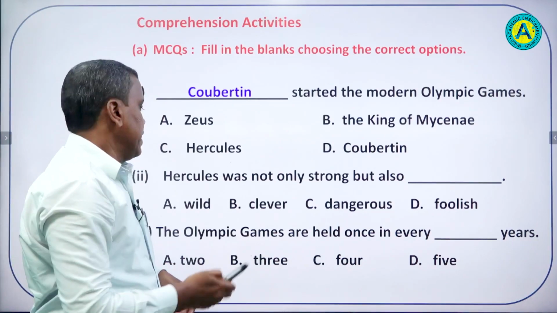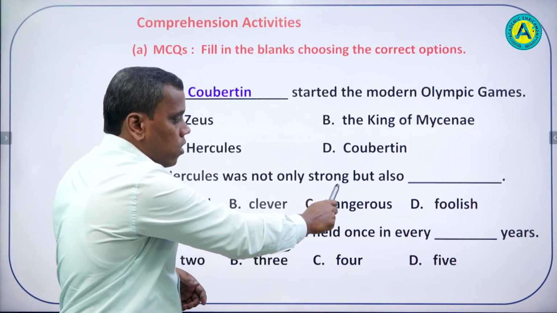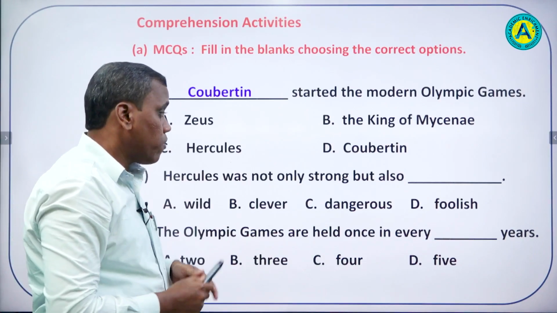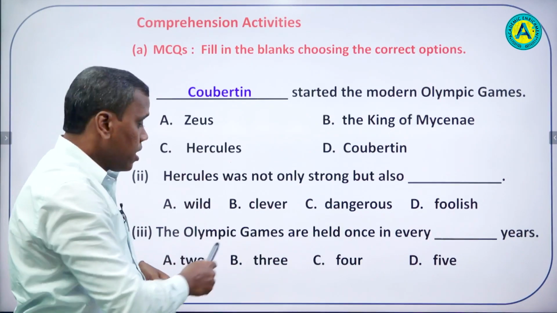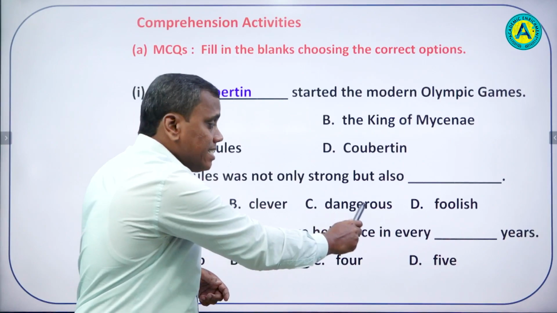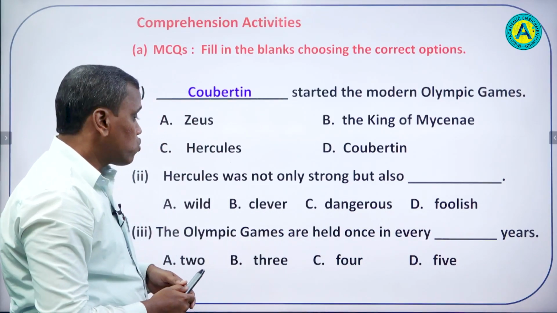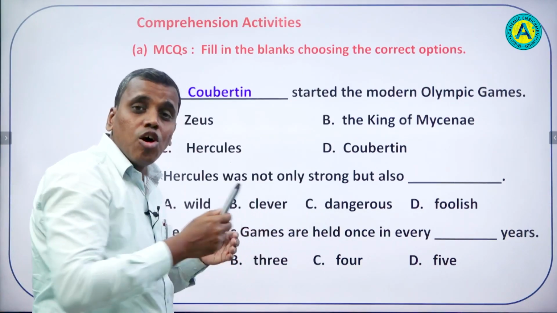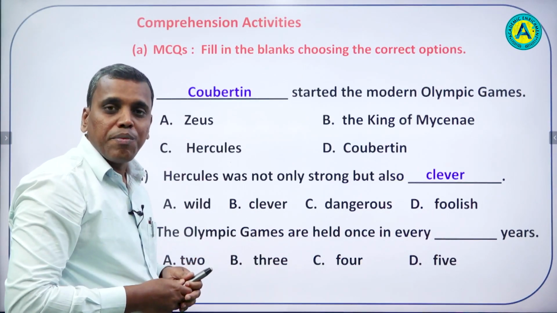Right. Next question. Hercules was not only strong but also, yes, gap is given there. Okay, what are the options we have? Option A, wild. Option B, clever. Option C, dangerous. Option D, foolish. So students, let's find out what it is. Not only strong but also clever, right? It is option B, clever.